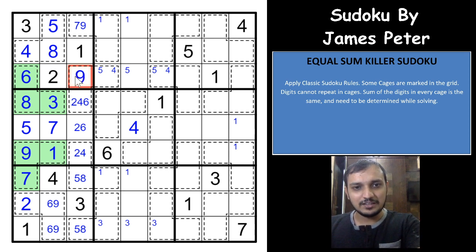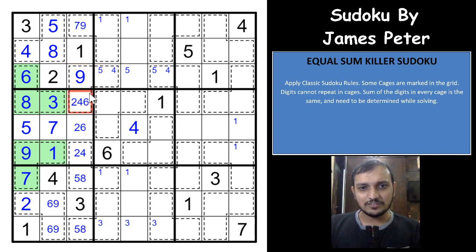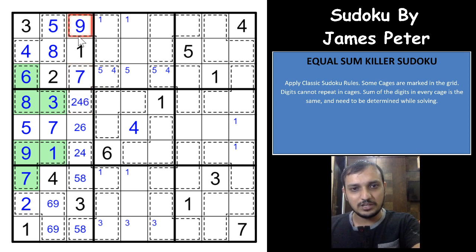You cannot have a 9 here. The moment you have a 9 here, you cannot have the sum as 17 in these 3 cells. 9 is already there, so the sum would have to be 8. If you have a 2 here, this would be 6, not possible. If you have a 4 here, this would be 4, again not possible, because digits cannot repeat in a cage. And if you have a 6 here, this would be 2. So whatever be the case, if you have a 9 here, you cannot have sum as 17. So this would have to be a 7, this would have to be a 9.